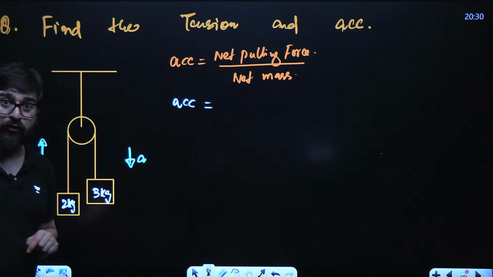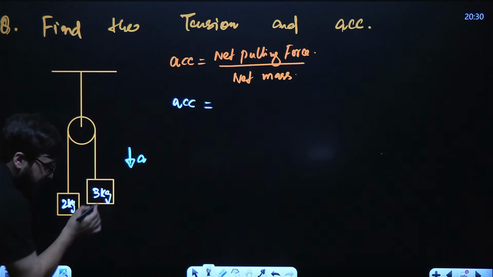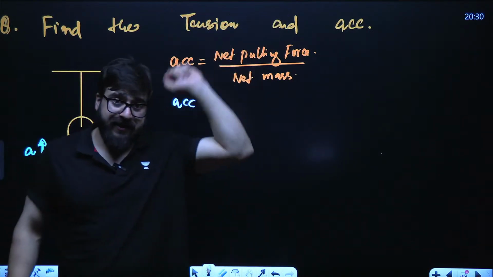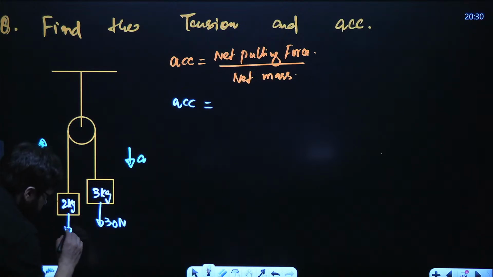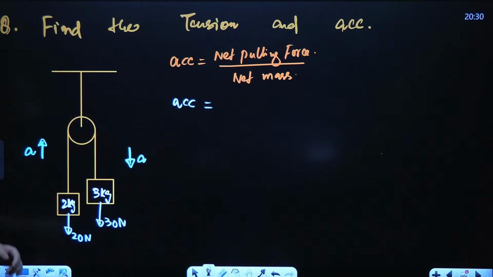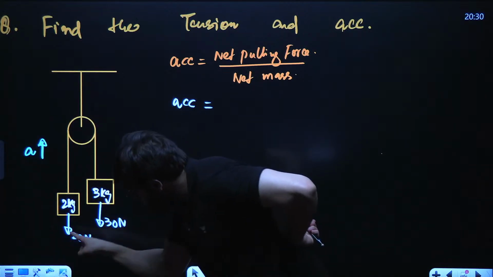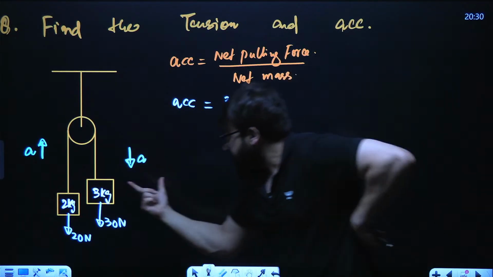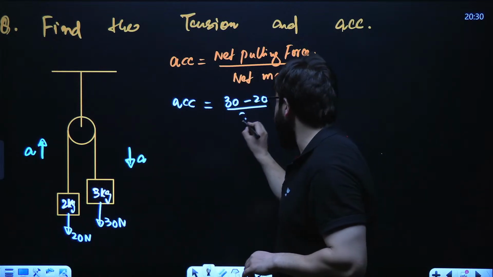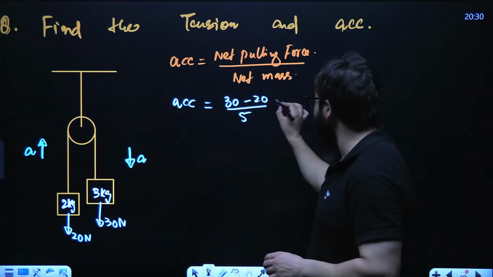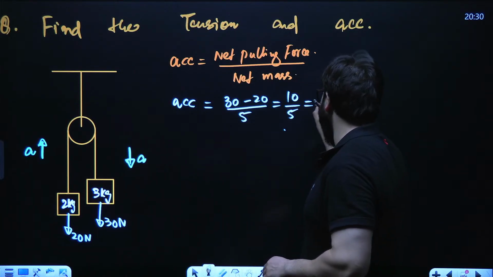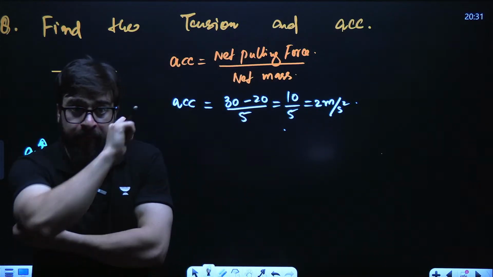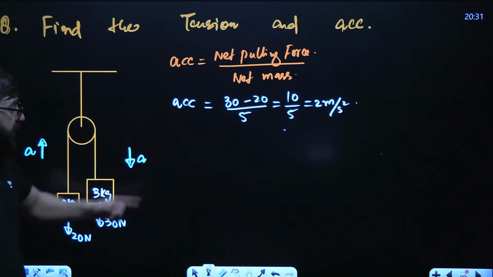What is the net pulling force in this case? Guys, see, this is 3 kg. In the downward direction, it will be 30 Newton, 3 into 10, m into g, 30 Newton. And here it will be 20 Newton. What is net pulling force? 30 minus 20, divided by net mass, that is 3 plus 2, that is 5. So 30 minus 20 is 10 by 5, that is 2 meter per second square. So acceleration in this case came out to be 2 meter per second square.